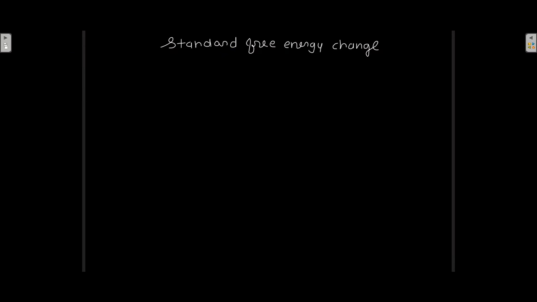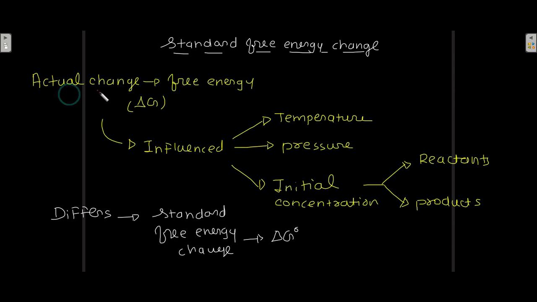Now let's read about standard free energy change. The actual change in the free energy during a reaction, that is delta G, is influenced by temperature, pressure, and the initial concentration of reactants and products. And this actual change in the free energy differs from the standard free energy change. Delta G is different from delta G naught.